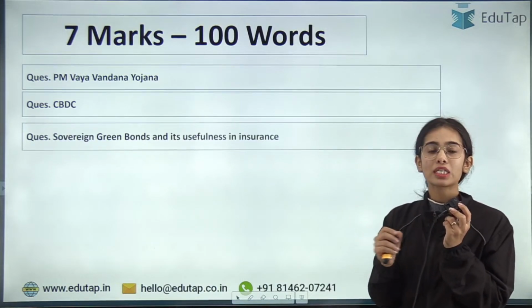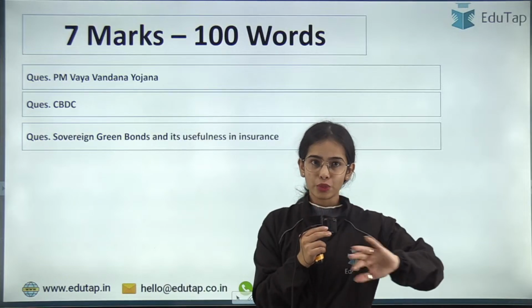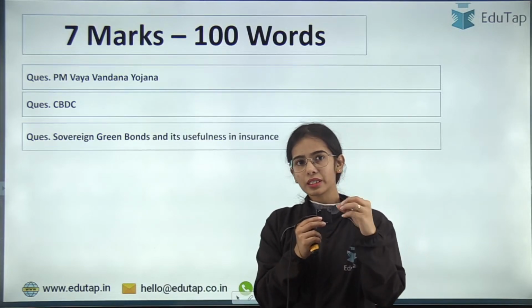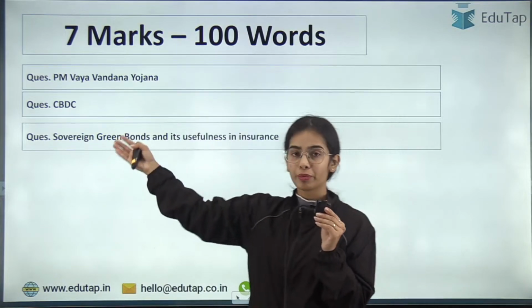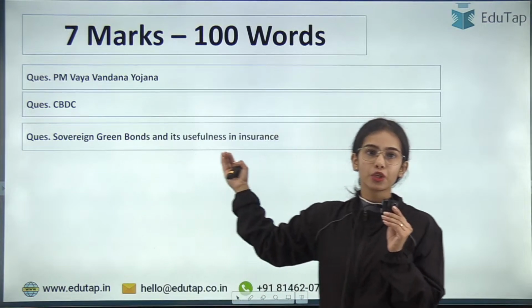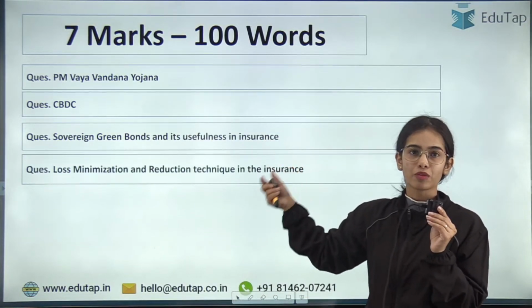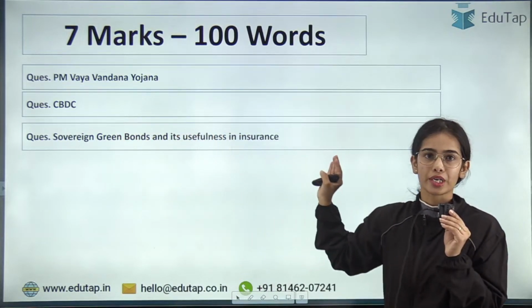Next, sovereign green bonds and its usefulness in insurance. So sovereign green bonds was in the news recently, and I hope you know about it, that these are the government bonds that are particularly for the green infrastructure. So their usefulness in insurance. So that was a question where you had to connect the sovereign green bonds with the insurance sector.